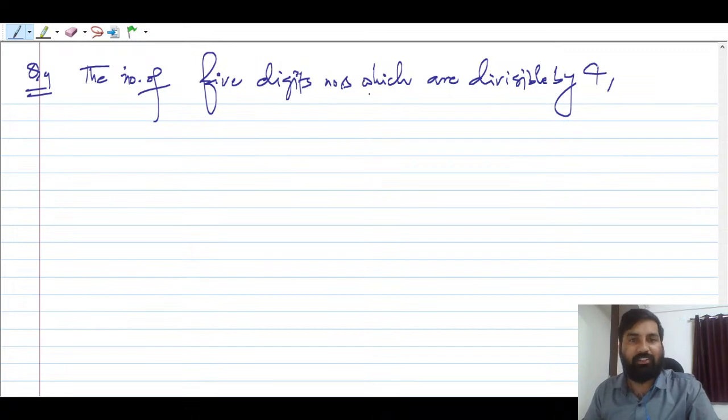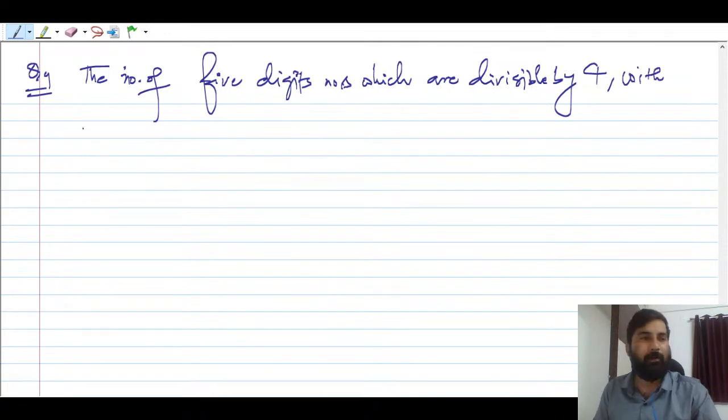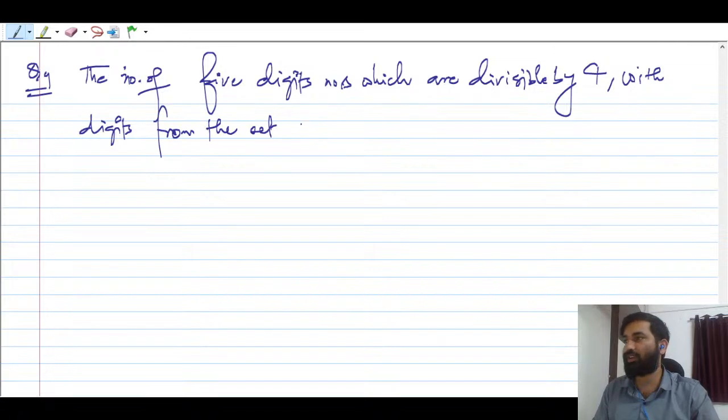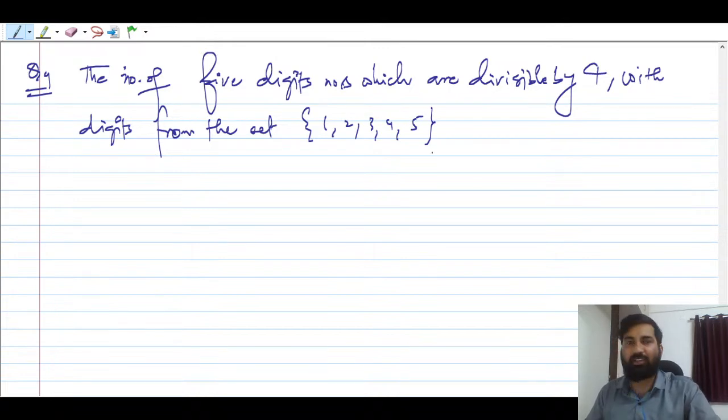So the number of 5-digit numbers which are divisible by 4, with digits from the set 1 2 3 4 5, and repetition of digits is allowed. थोड़ा सा relaxation दे दिया, repetition of the digit is allowed.